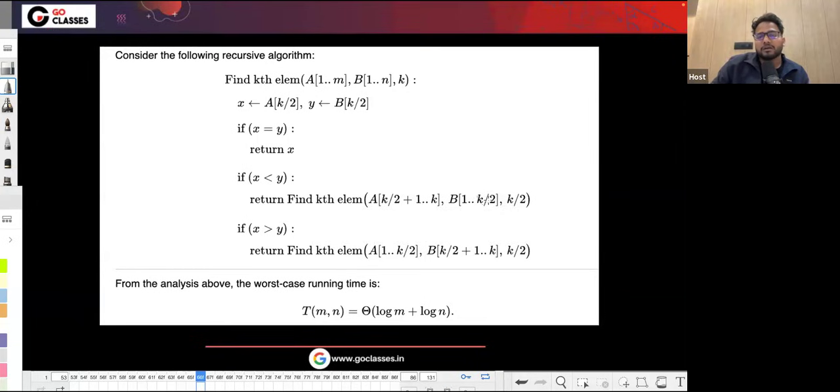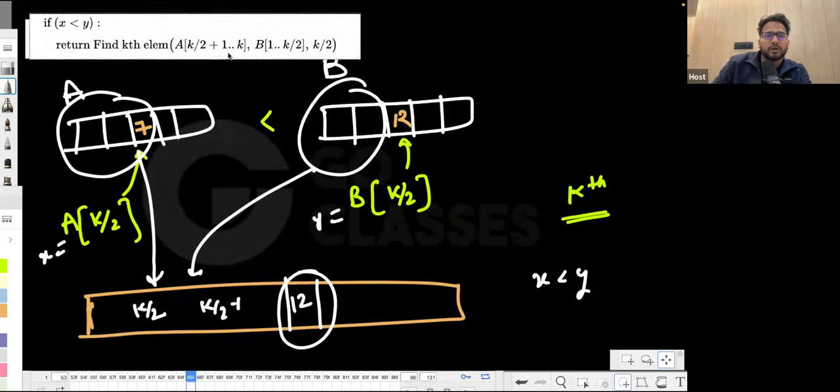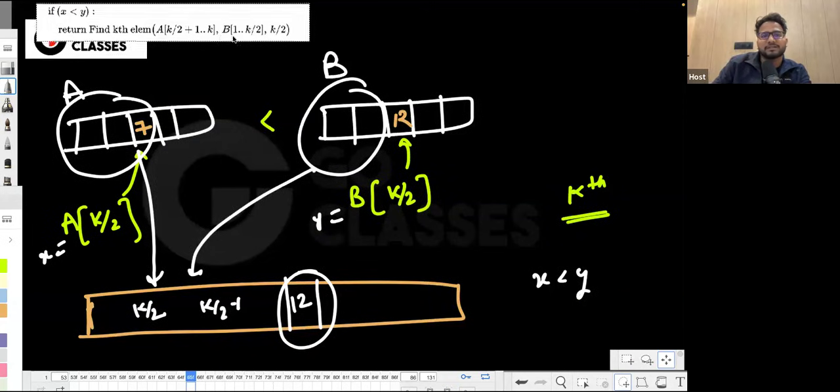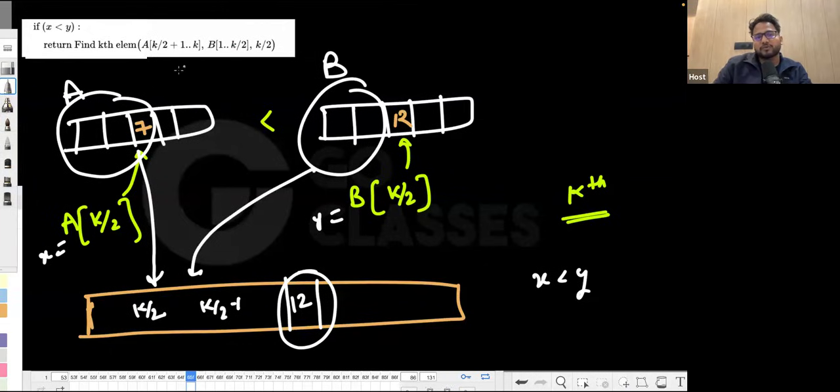Now you see here that we are going to have the recursive call, and then we are going to discard. So let me tell you what we are going to do. This is a very nice algorithm. If x is less than y, which is just one case, you can have x greater than y also. The things will work with symmetry. So don't worry about the other case, just focus on this case.